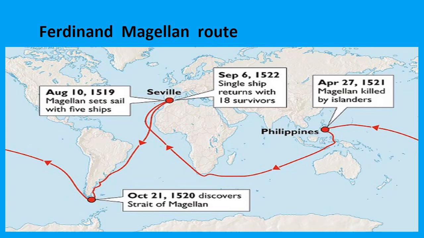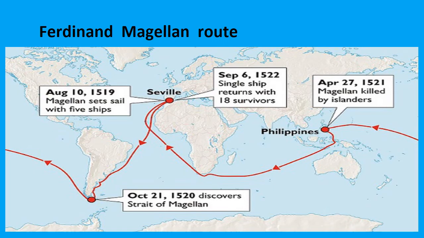First he reached and discovered the Strait of Magellan. Then that side, the Pacific Ocean. Around the Pacific Ocean he came to the Philippines. From the Philippines he came to Seville on September 6, 1522. First 1519, second 1520, third 1521, then fourth 1522.